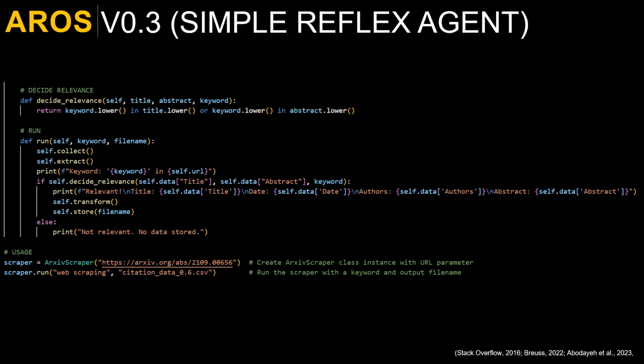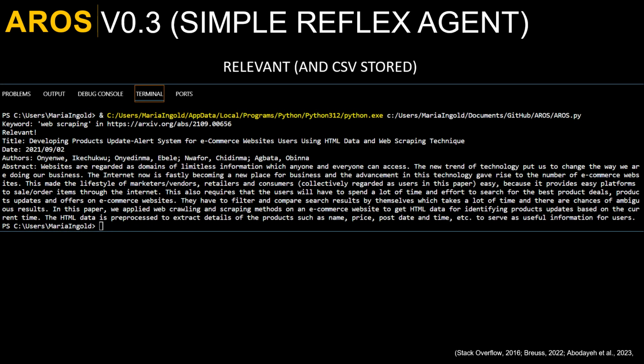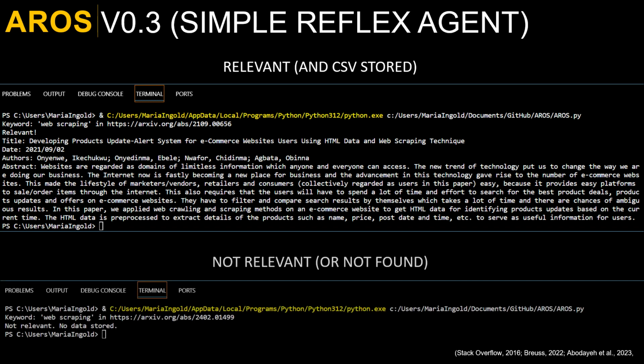Run then collects and extracts the citation data, tries to find the keyword, and if the paper is relevant, notifies the researcher and writes the citation data to a CSV file. Otherwise, it states that it is not relevant and does not store the file. In version 0.3, this occurs for both if it is not relevant and if the page is not found. Version 0.4 addresses this.